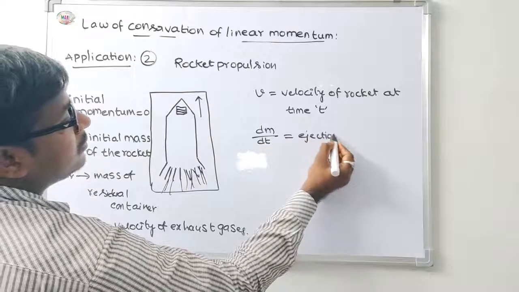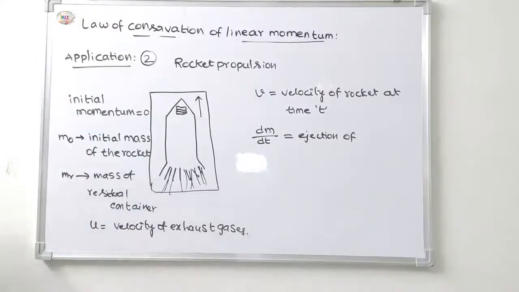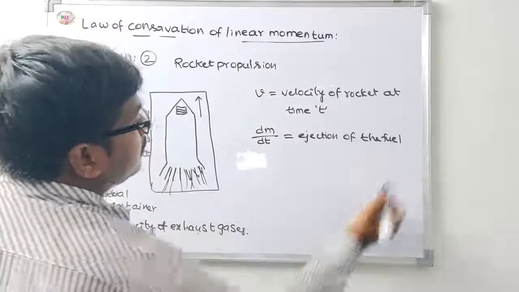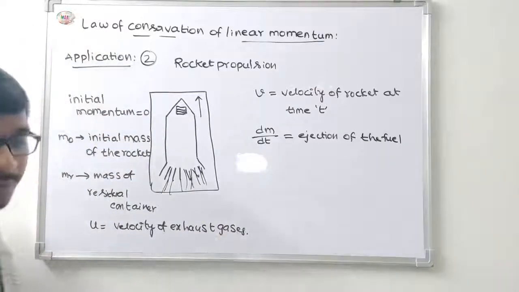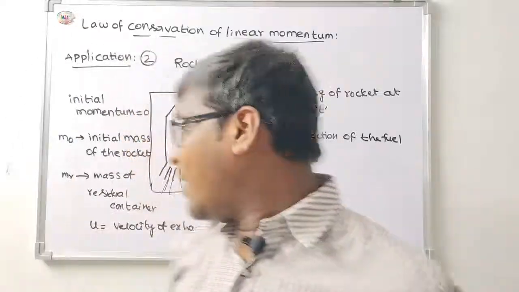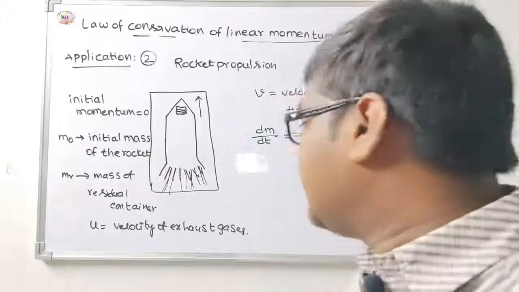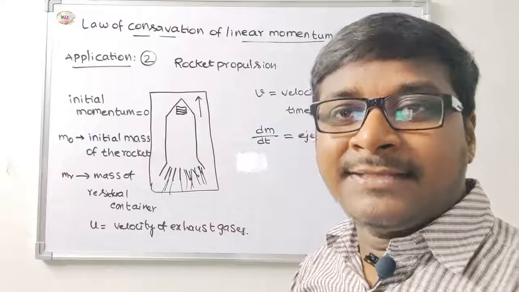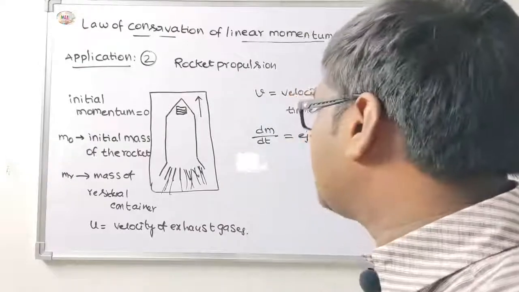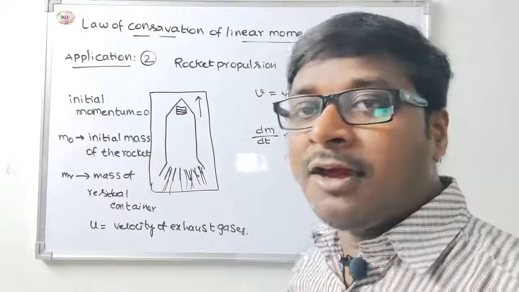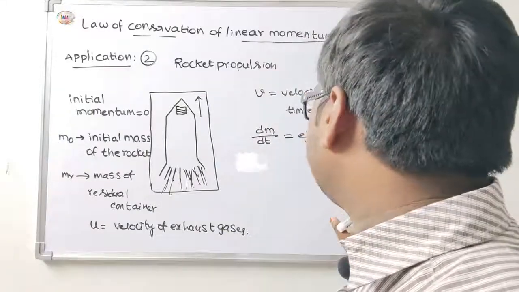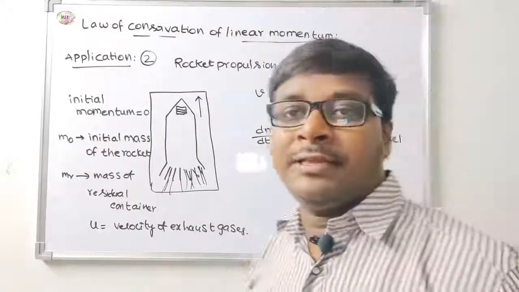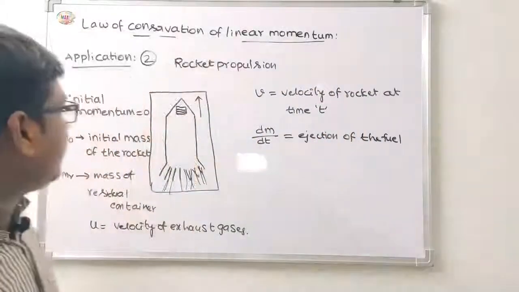The rate of ejection of the fuel: as the fuel is consumed, the fuel decreases. That means dm by dt is the rate of change of mass of the fuel with respect to time, that is the rate of ejection of the fuel, dm by dt.